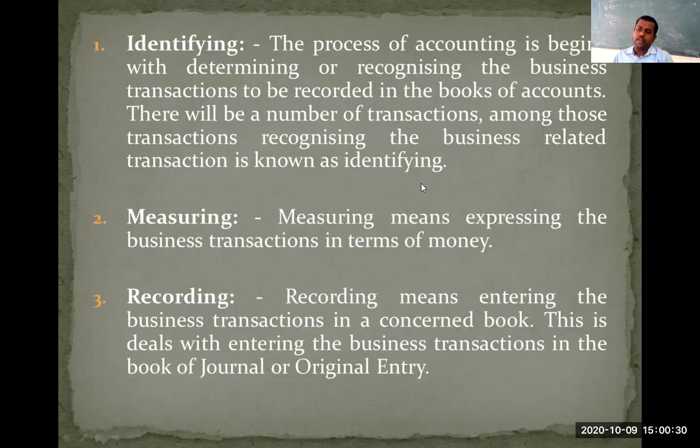First one is identifying. It is nothing but you need to recognize the transactions that are related to business. You need to identify those transactions which are to be recorded in the books of accounts of a company. Then the second one is measuring. Once you have identified relevant transactions related to business, you need to express those transactions in terms of money. You need to add some monetary value to those transactions. Then only they will become meaningful transactions. So that particular function is called as measuring. Then the next function is recording.